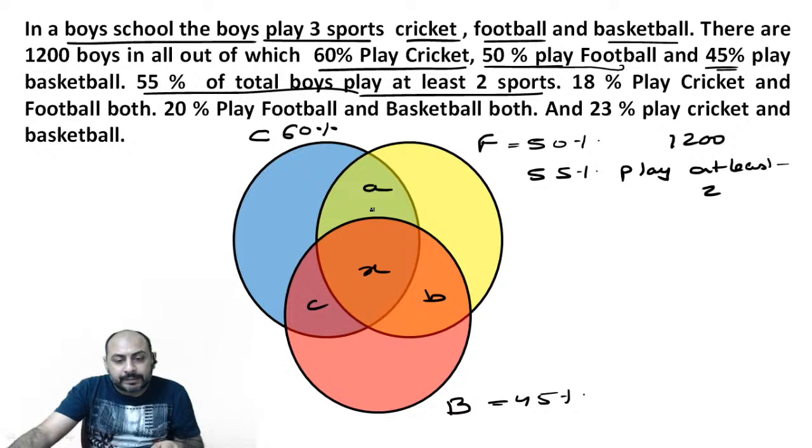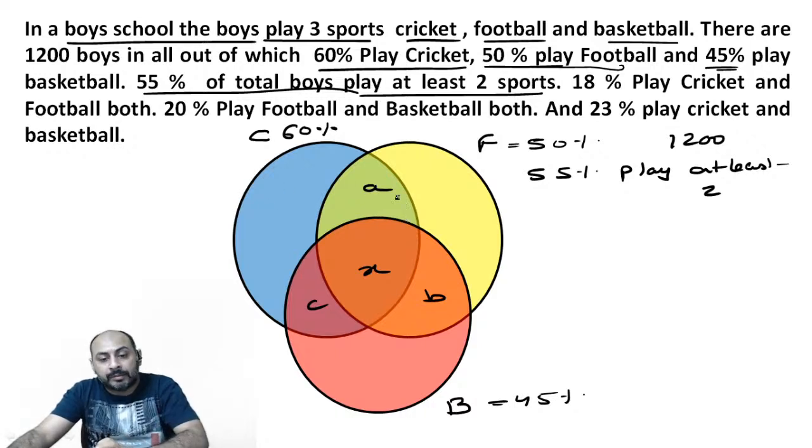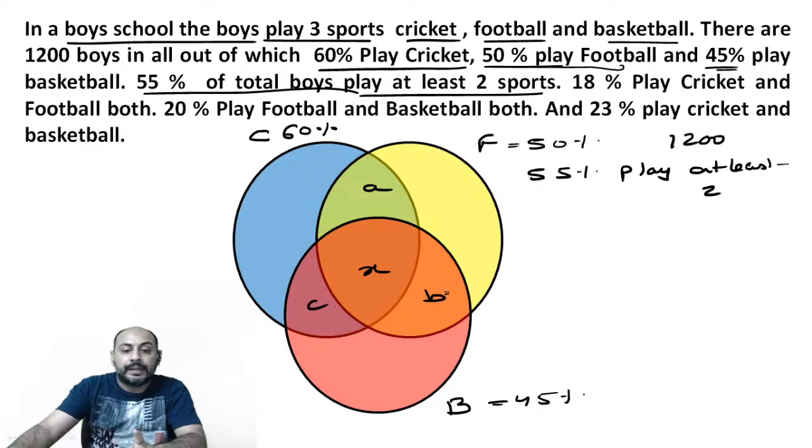X plus A will be cricket and football. X plus B will be football and basketball. X plus C would be those playing cricket and basketball both.